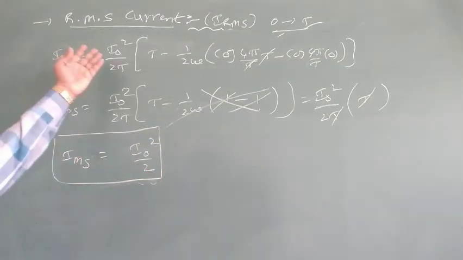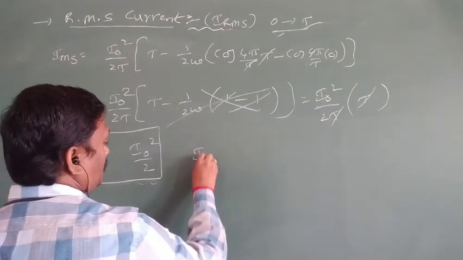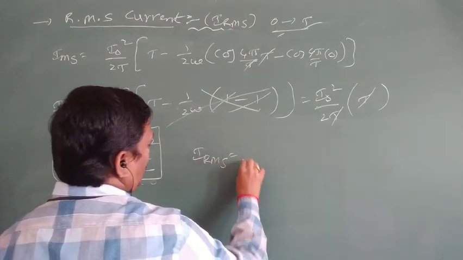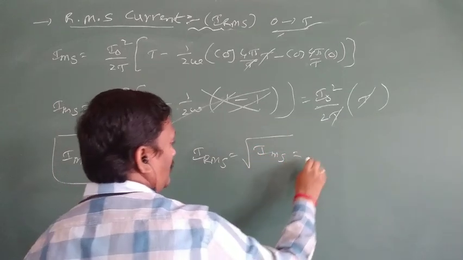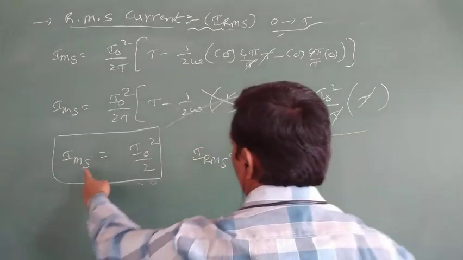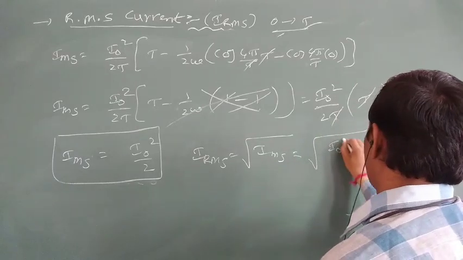But we have to find the expression for IRMS. The expression for IRMS means the root of the mean of squares of current, the square root of I naught square by 2.